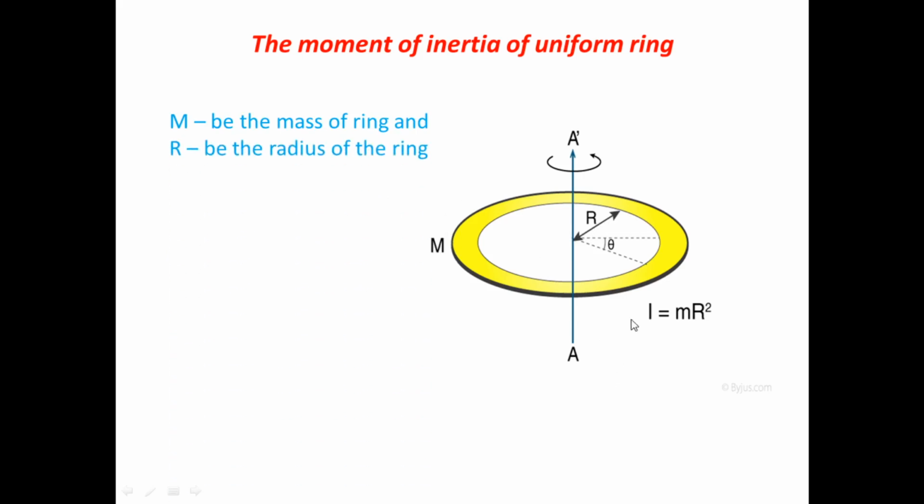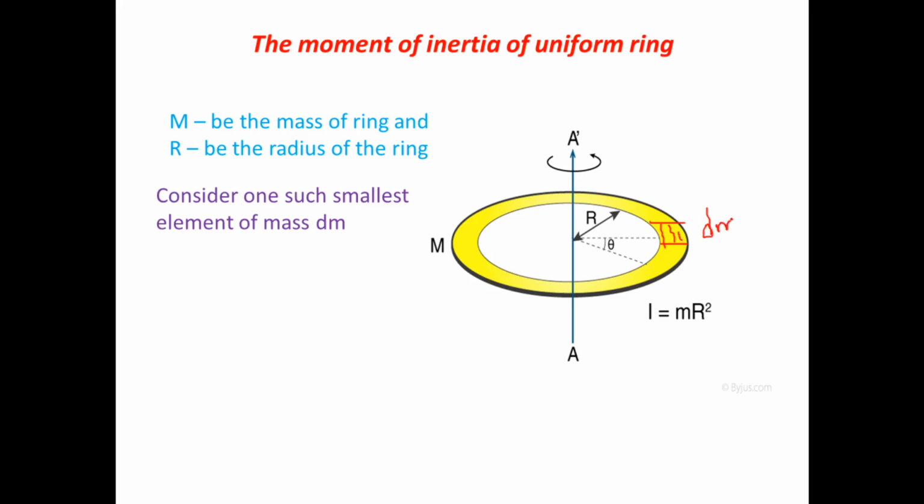Then after that, just consider a smallest element in the given ring. Imagine that there is one smallest element here. This is the smallest element, and imagine that its mass is denoted by dm.